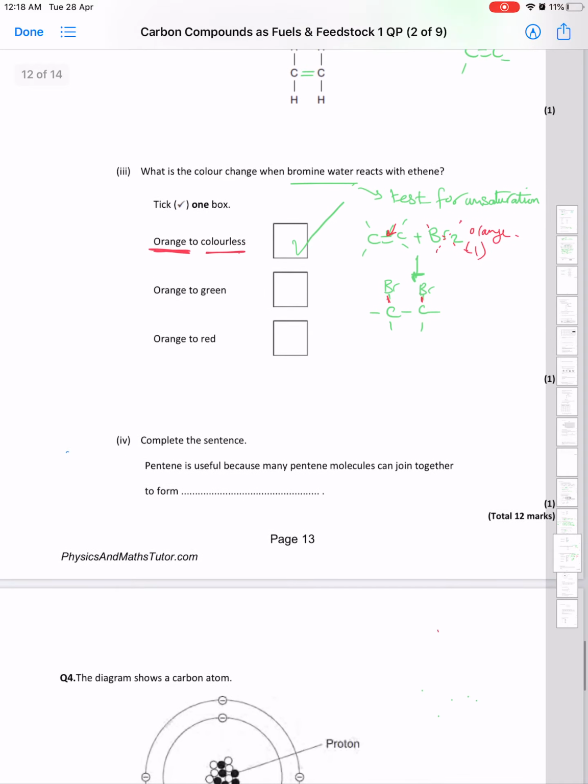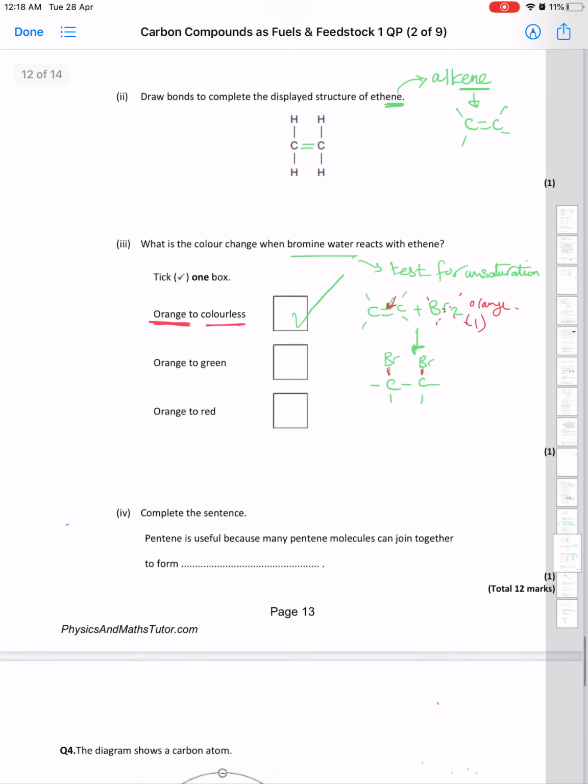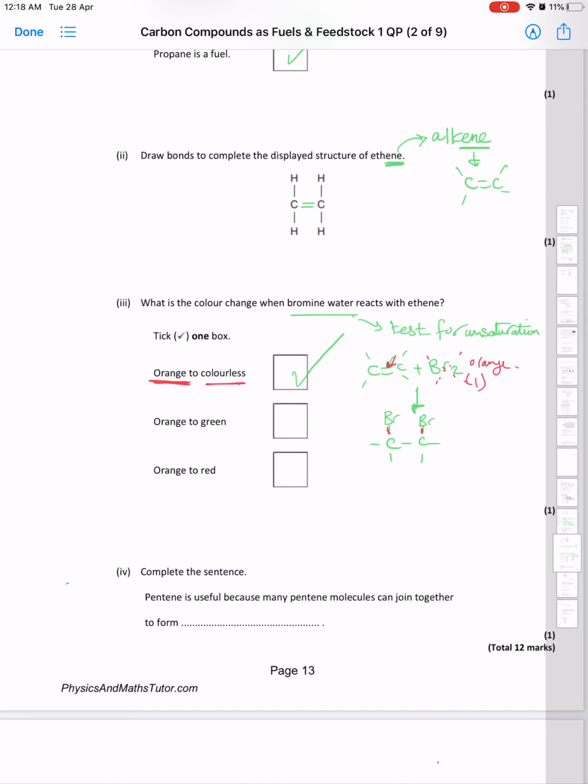Complete the sentence. Pentene is useful because many pentene molecules can join together to form... Okay, pentene is an alkene. How would I know? For the suffix "ene", that means this is an alkene. All alkenes have a very important feature that all of them can form polymers.